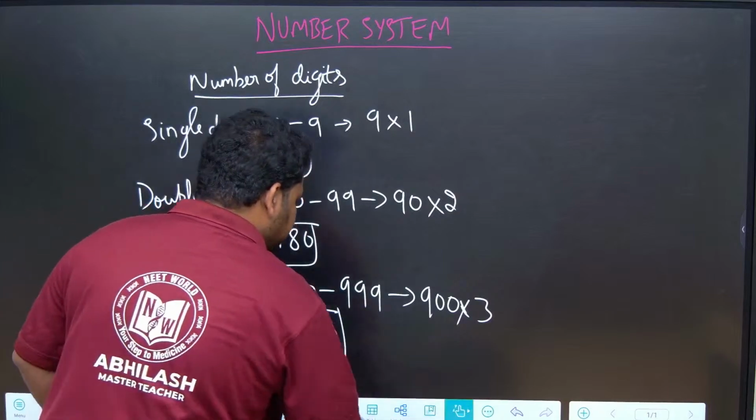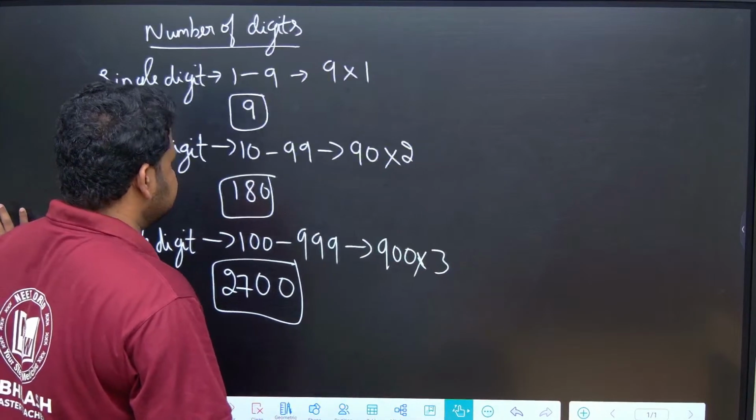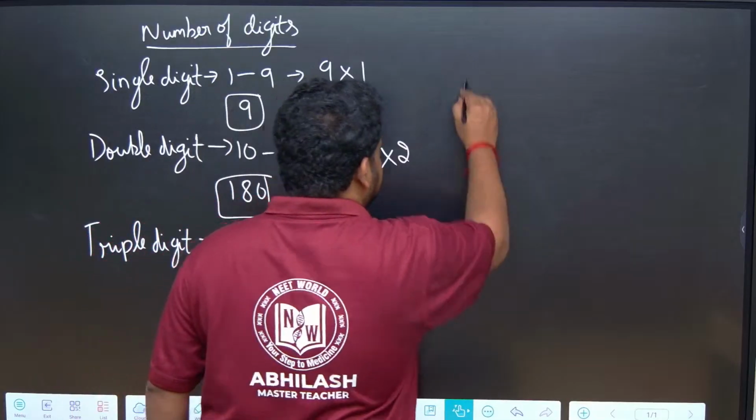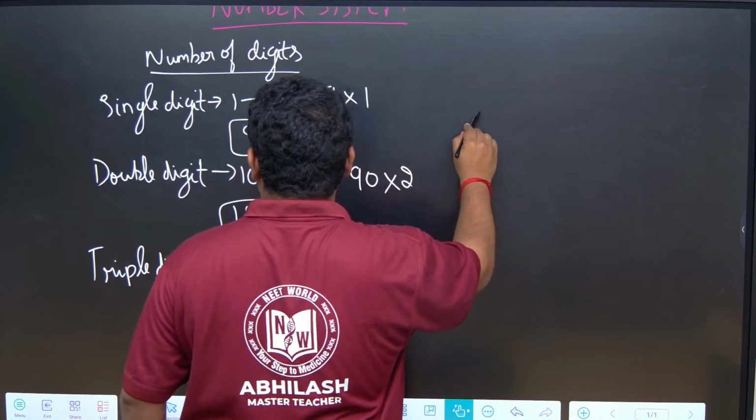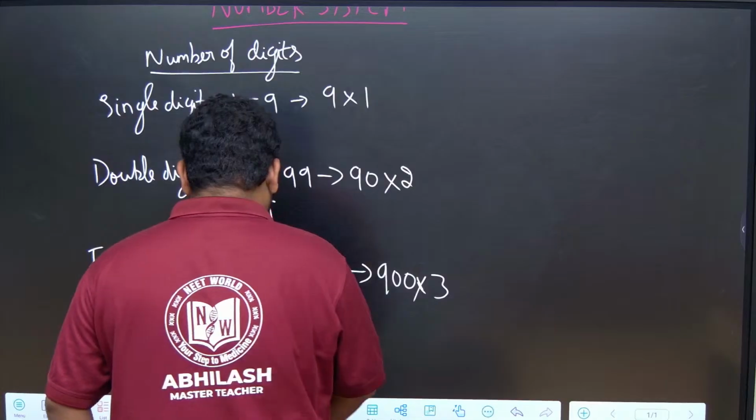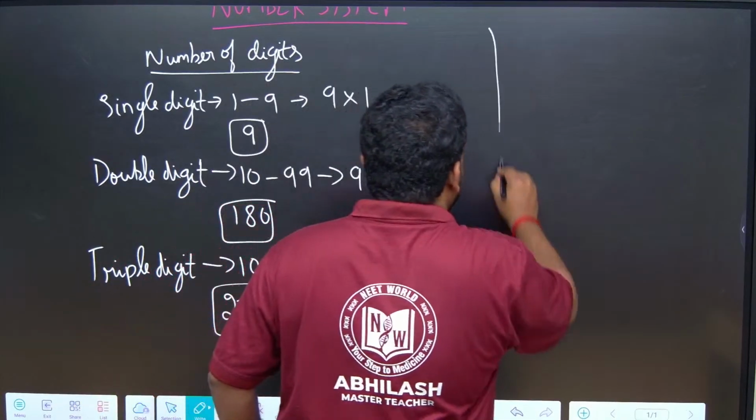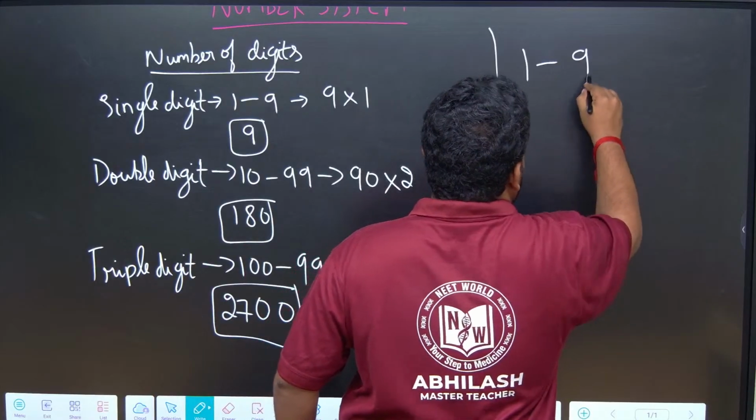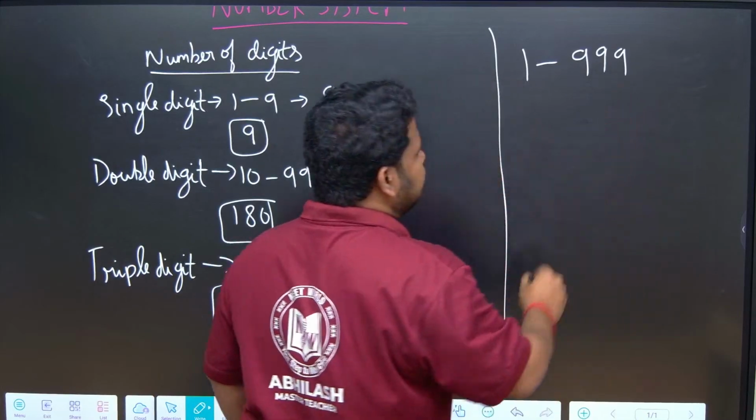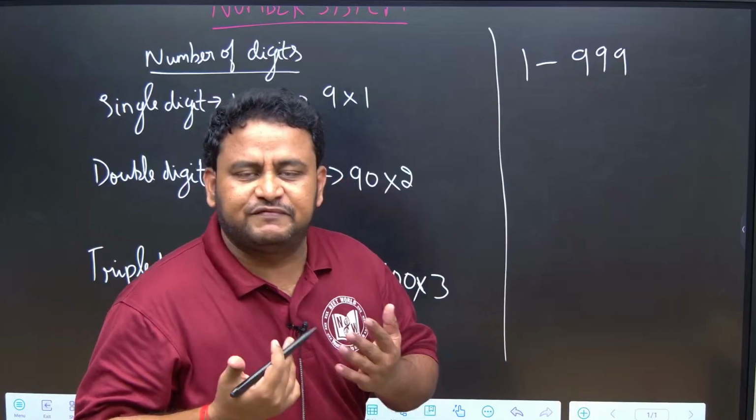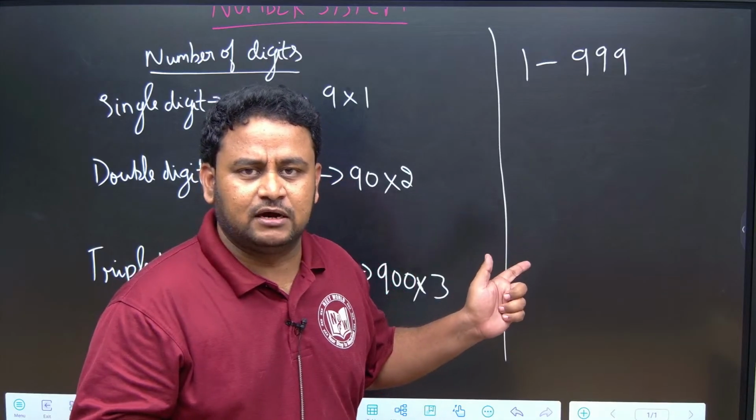Now, see here, friends, if I ask, so focus here, very important. What I am telling now is very important. If I ask you from 1 to 999, how many digits are used?